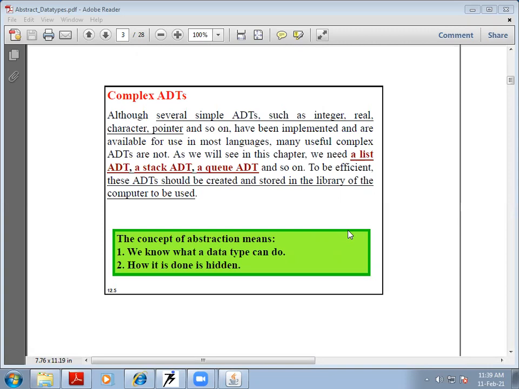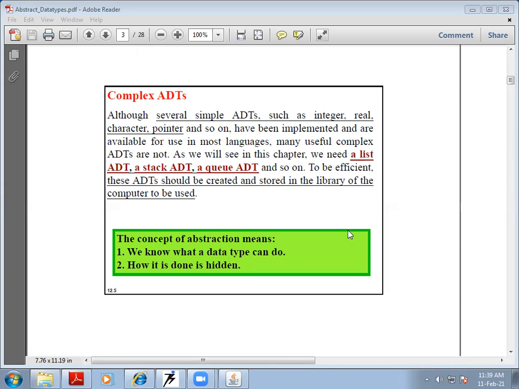And the very primitive data types such as integer, real, character, pointers, and so on, they are the simple examples of the abstract data types. They are available in most of the languages, and they are the simple and primitive data types. And every abstract data type has some properties and has some operations or functions which are related to its uses.